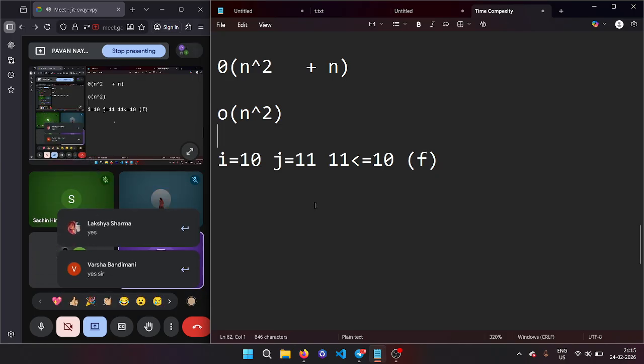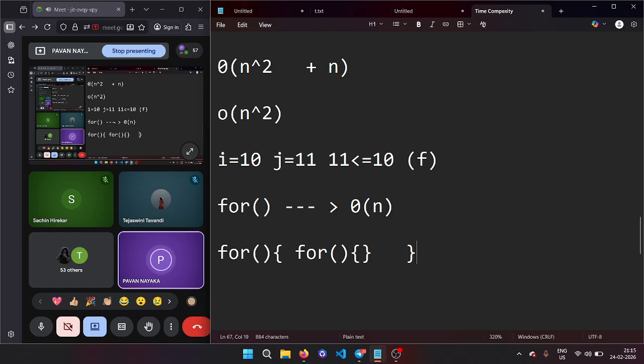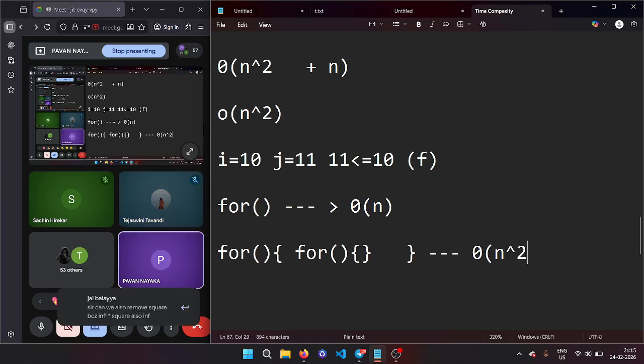Two cases are clear. You don't worry about maths. Remember, if there is a single for loop, this is always order of n. If there are two for loops, inside a for loop there is one more for loop, it is a nested for loop. This is order of n square. Is it okay, guys?